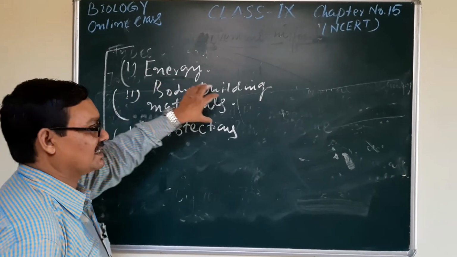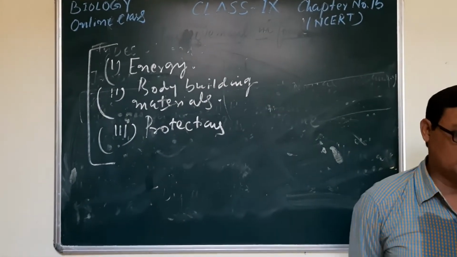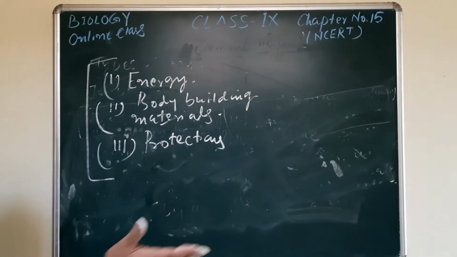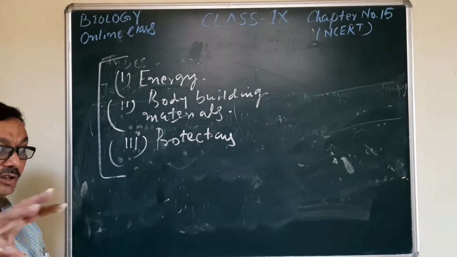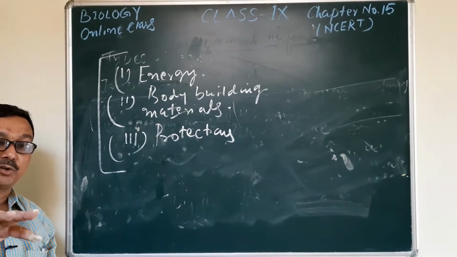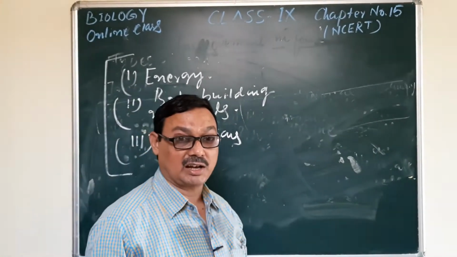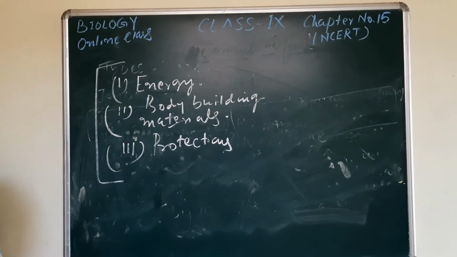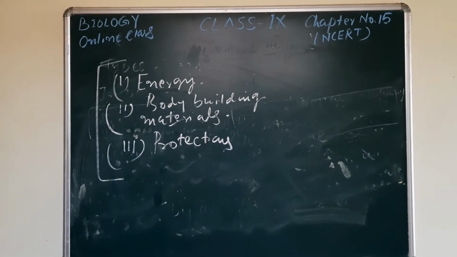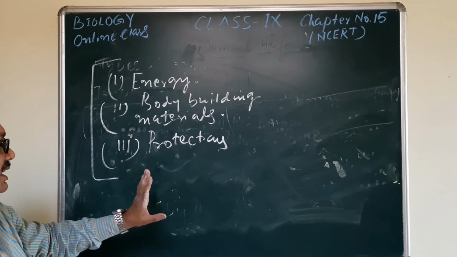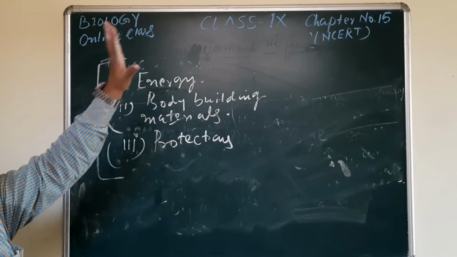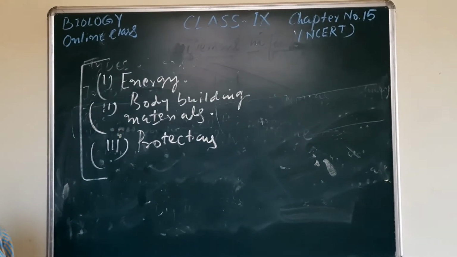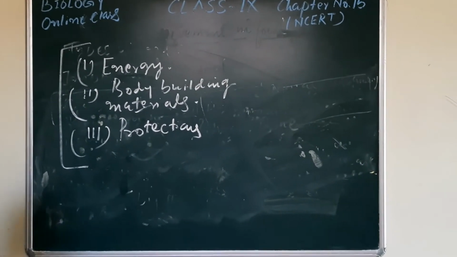And the second important part is that there is a continuous process of cell division that will lead to growth, and after growth the part will be matured, and that matured part now becomes a permanent part after differentiation. That is the development. So that growth and development requires materials, and those materials will be provided by the food, and ultimately the protections from the diseases, protections from the pathogens, protections from the other things. All this is the importance of the food particles.